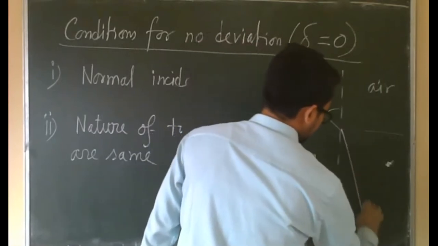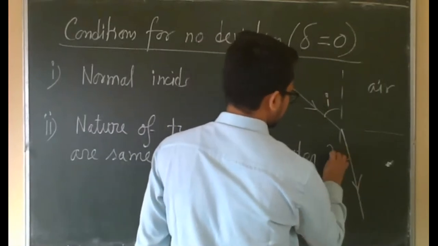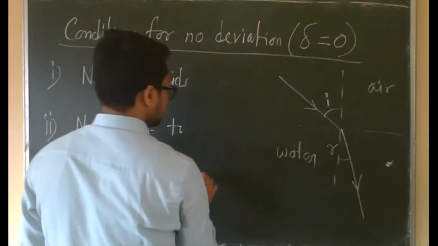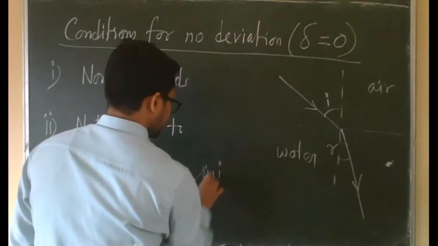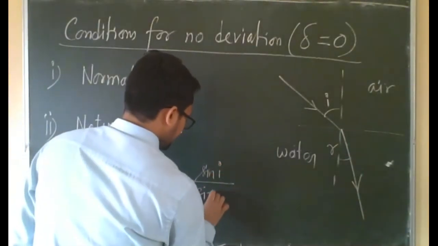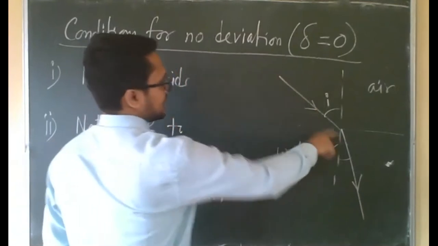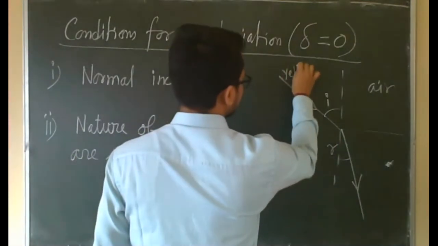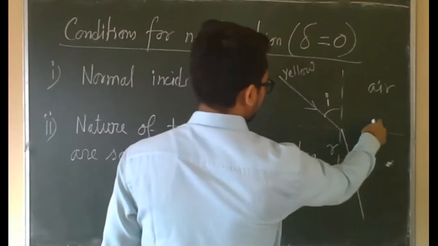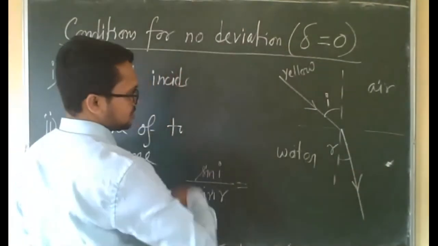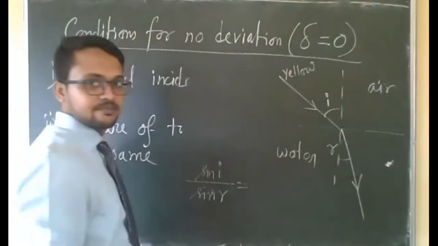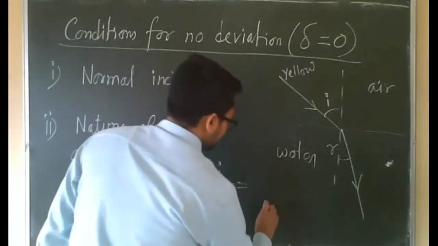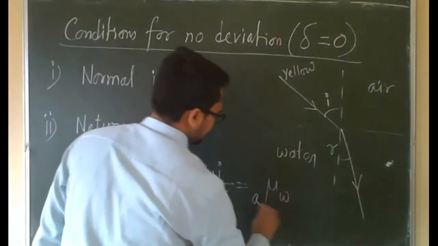And it will bend in this way towards the normal. This is refraction angle r. Now sin i by sin r is constant for a particular color of light. If we take, suppose, yellow color, and for the two mediums, this value is constant for any angle of incidence, and this value will be the refractive index of water with respect to air.